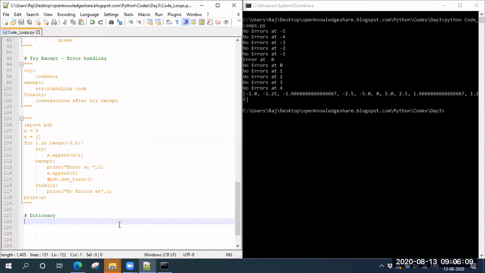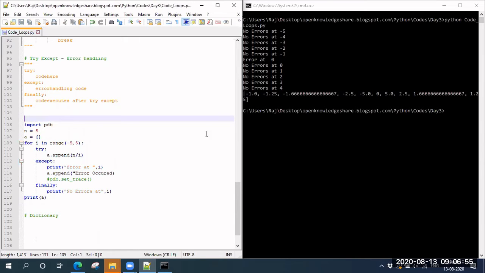In the previous note, this try except, I just want to understand. So except gives an error at i, meaning when i reached 0, we got an error. And the next time we add a.append(0), append is basically adding the element you want to the list, right? Whatever you add here will be added to the list. It came when there was an error at this point, and we have added 0. Or maybe you want to add, not 0, but something like a string, 'error occurred'. You can add that.